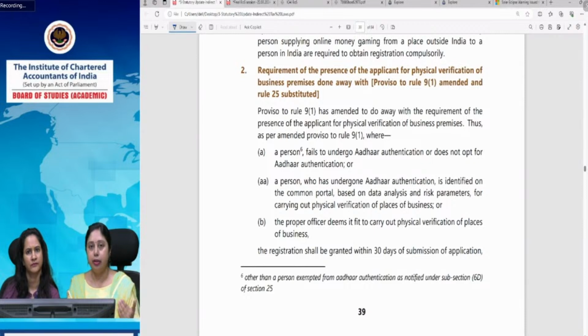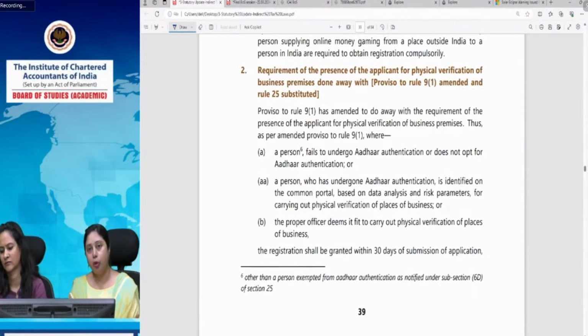I think last year a pilot project was introduced in Gujarat where a system was devised by which certain applicants for registration would be shortlisted on the basis of risk parameters as well as data analysis. A system generated list will be there of certain applicants for whom physical verification will also be done even if they have undergone the Aadhaar authentication successfully. This was introduced in Gujarat. Now it has been there in Puducherry also, and maybe some more states will also follow this parameter. But those persons will also have to undergo the physical verification.